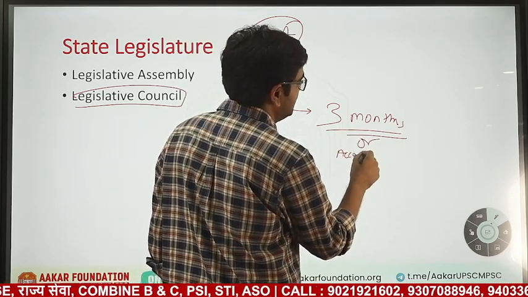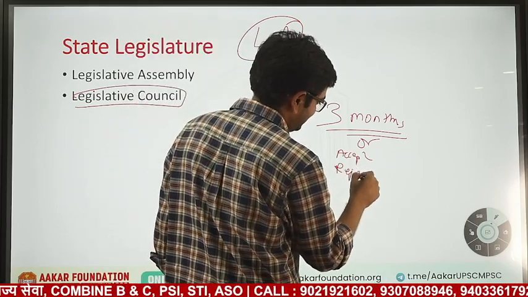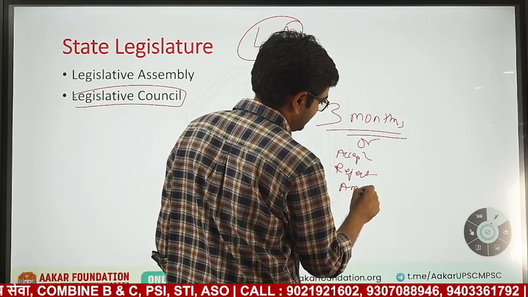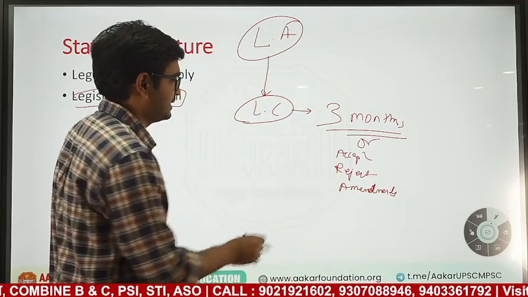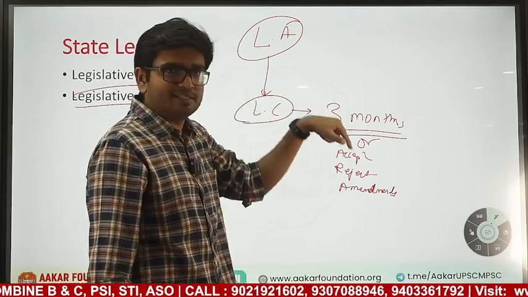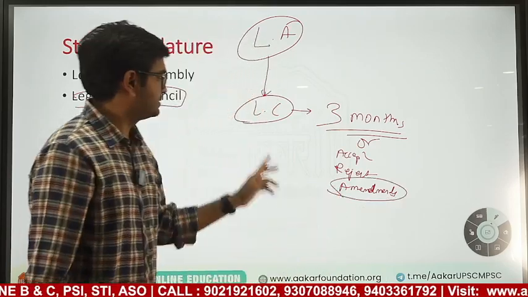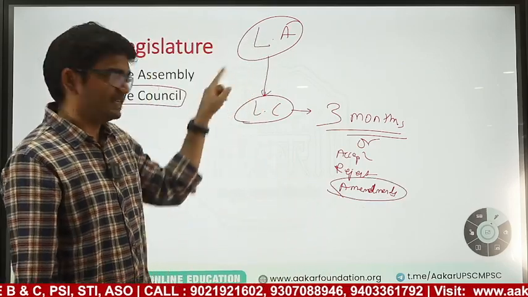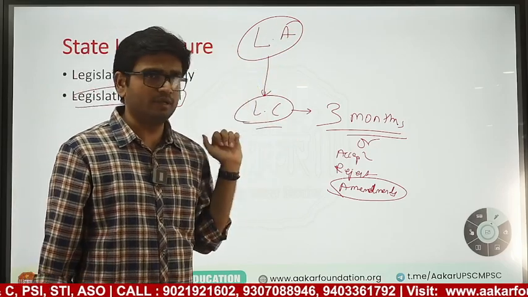accept the bill. If the bill is accepted, it will pass, that's not a problem. It can reject and it can suggest amendments. Now if it is rejected and the Legislative Assembly again passes the bill, it will get passed. If amendments suggested by the Legislative Council are not accepted by the Legislative Assembly, then also the bill can pass. The Legislative Council cannot do anything.